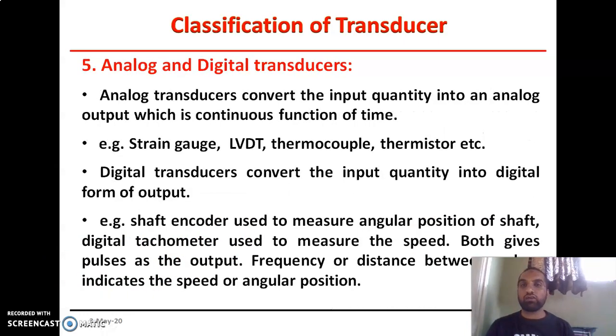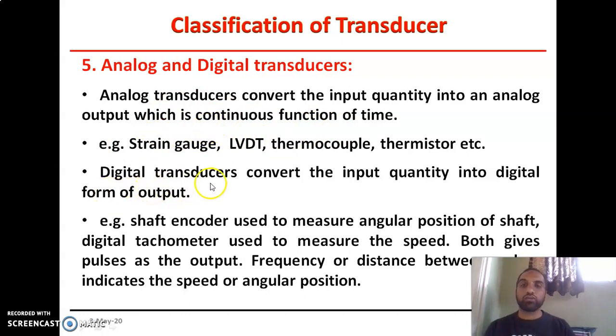The last one is analog and digital transducer. According to the nature of the circuit, they are divided into two different types: analog and digital. An analog transducer converts the input quantity into an analog output. Analog means whose output continuously changes with respect to time. For example, strain gauge, LVDT, thermocouple, thermistor, whose value is not constant, it continuously changes with respect to time. Such types of transducers are known as analog transducers.